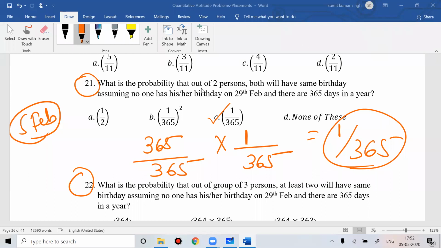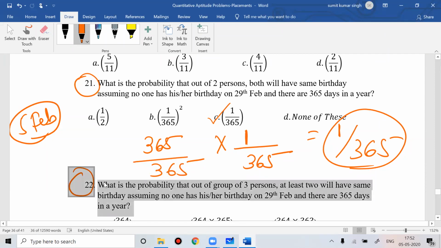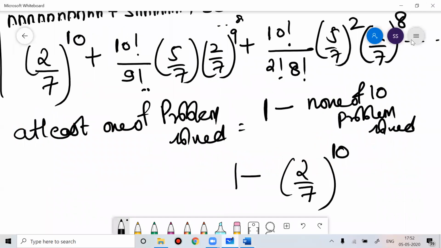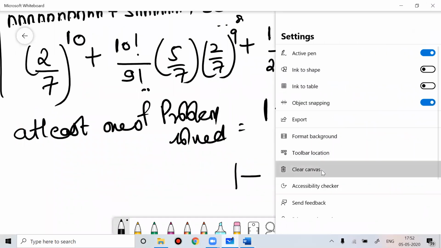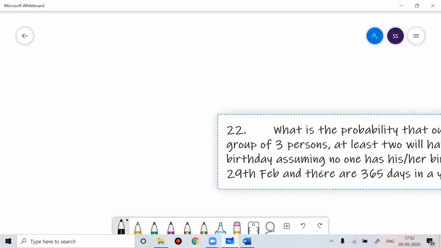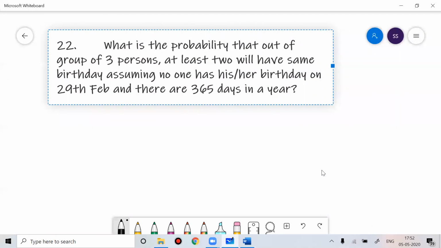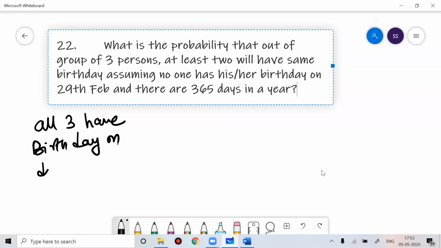Now, talking about the case of three persons, at least two have birthday on the same date. So here what can I do? Three persons are there, what can happen? All three have birthday on different dates.